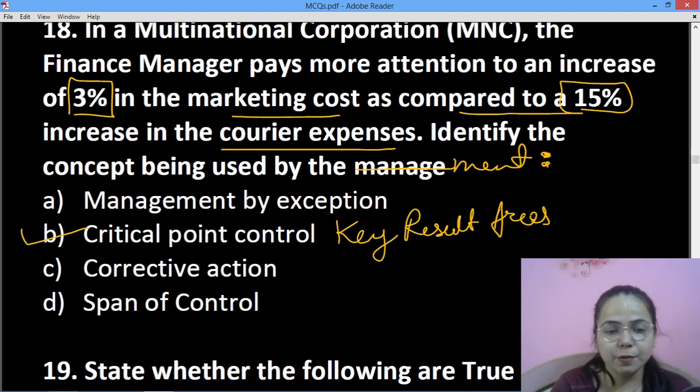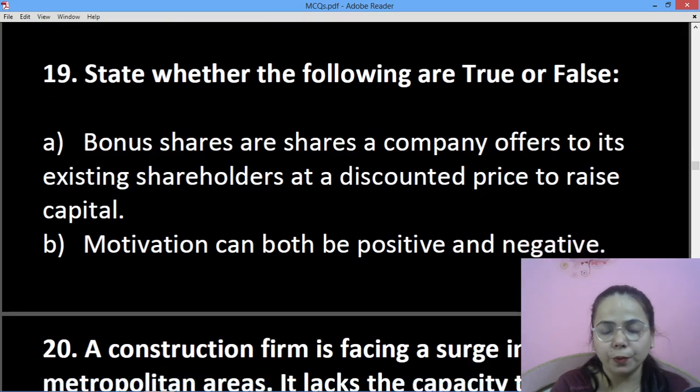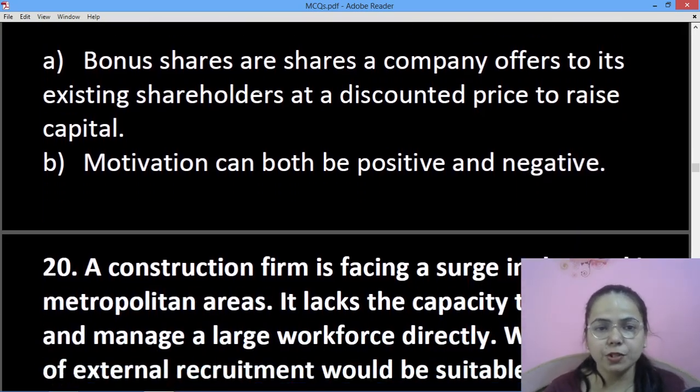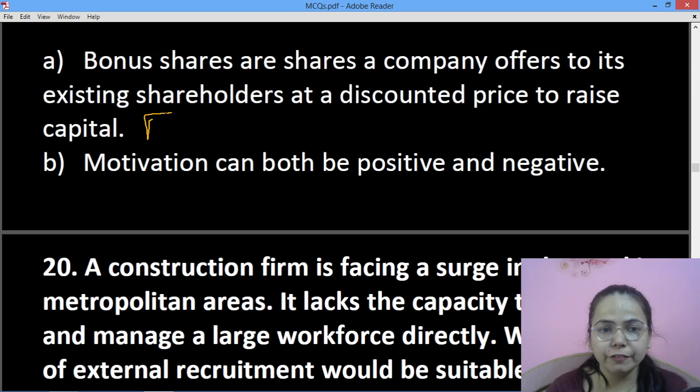Okay. Next question is, state whether the following are true or false. Bonus shares are the shares a company offers to its existing shareholders at the discounted price to raise the capital. It is false. Why? Because right shares are the shares जो company use करती है, hence it will be false.